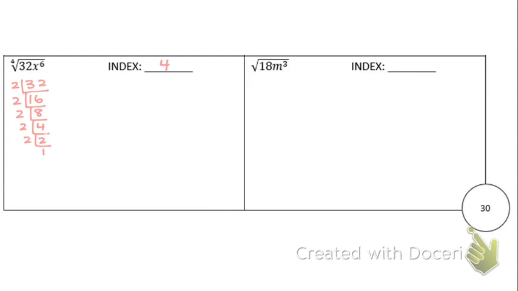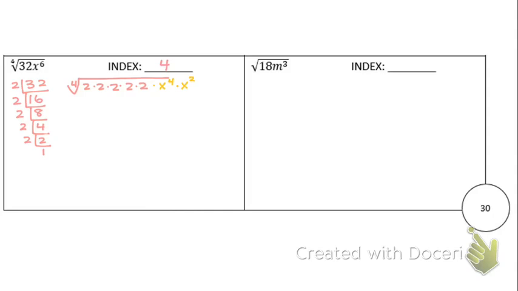So I have the 4th root of 2 times 2 times 2 times 2 times 2. But don't forget about our x to the 6th. Well, if y'all remember, whenever you multiply exponents, you actually add them. So I'm going to rewrite x to the 6th as x to the 4th times x squared.